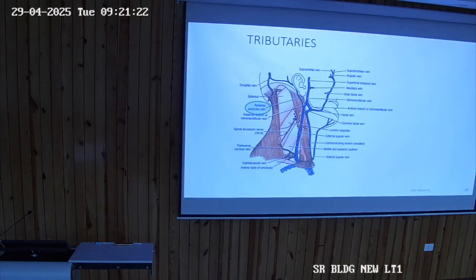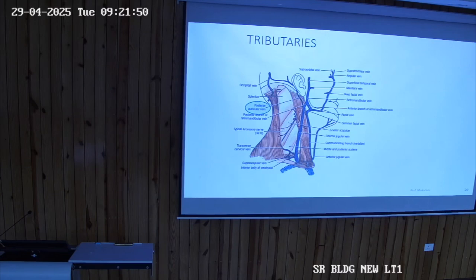What is the nerve supply of the platysma? Cervical branch of the facial nerve. And platysma is also known as, what else are the muscles of the face called, panniculus carnosus. It represents that muscle which used to move the skin. Then what are the tributaries? The next content in the roof is the external jugular vein.